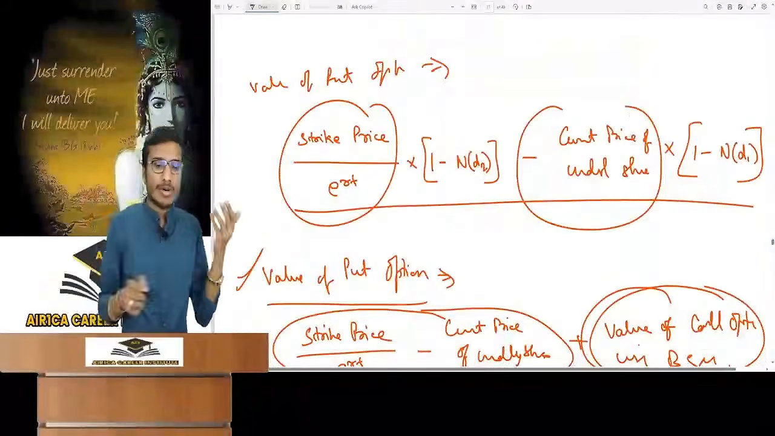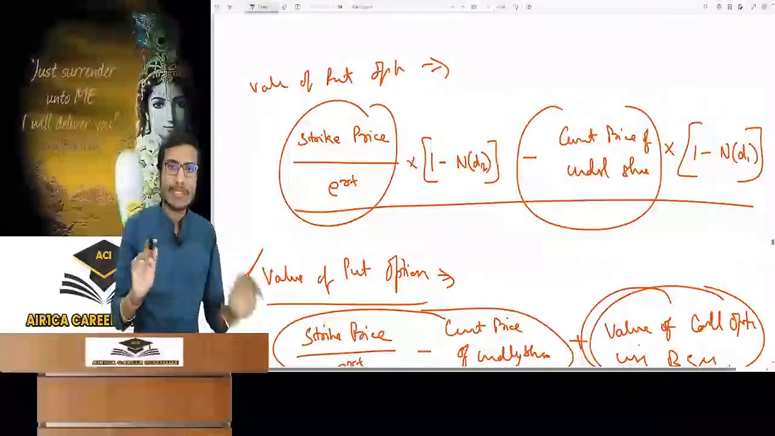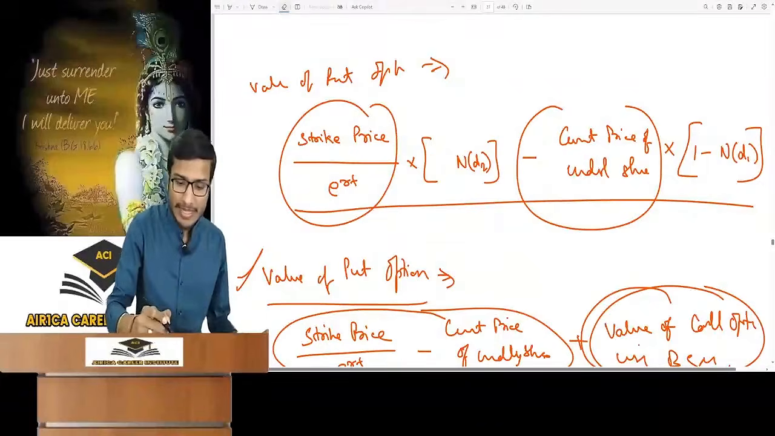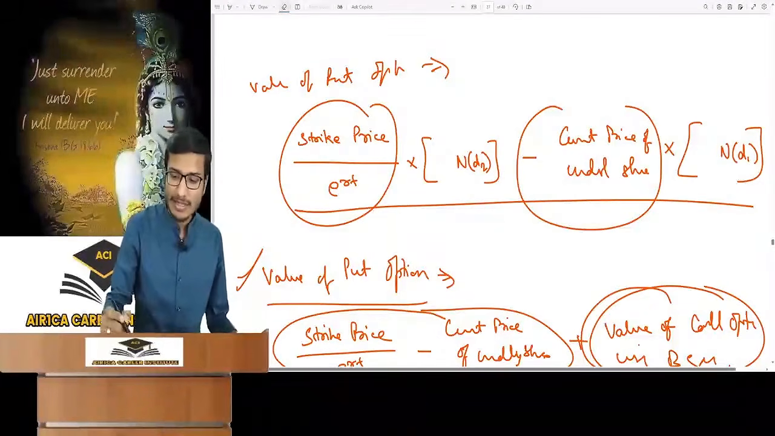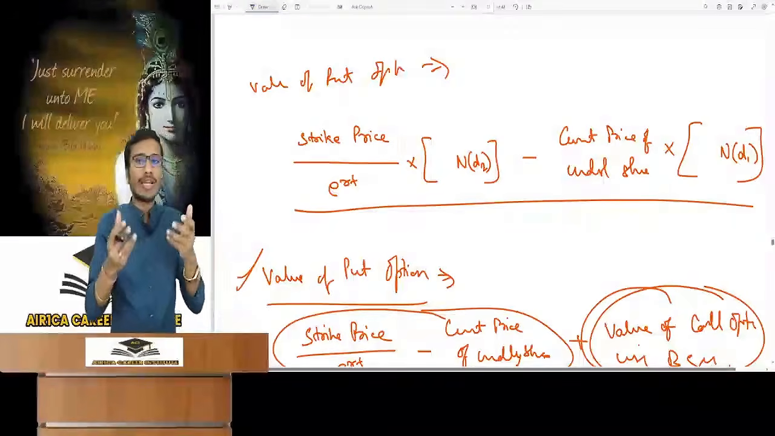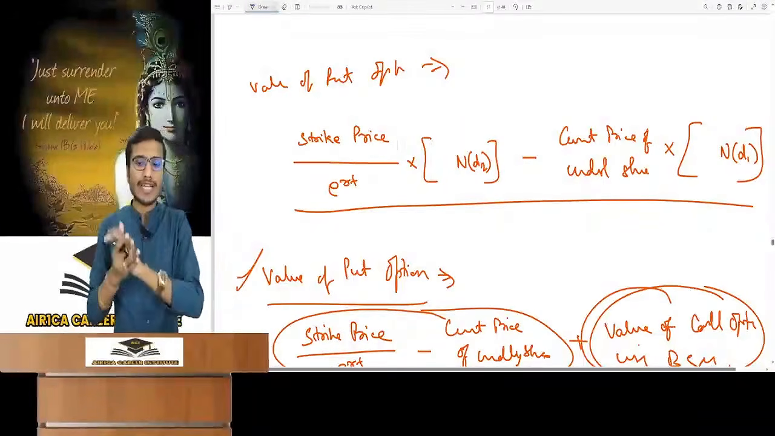When the strike price is high. So you must understand that in this case also the same logic is there. You understand the above formula, right? It is the derivation of what I have explained until now. I have kept strike price's PV into N(d2) first in the formula, minus current price of underlying share into N(d1).